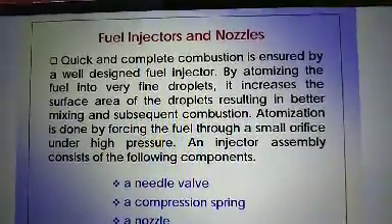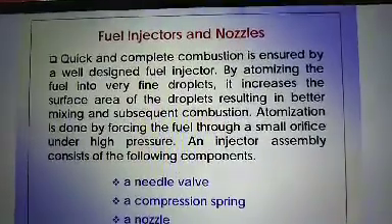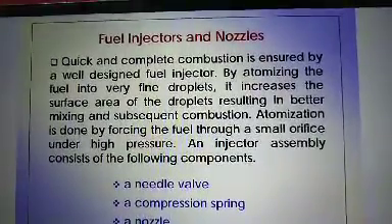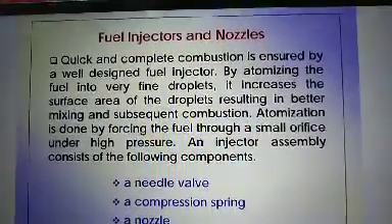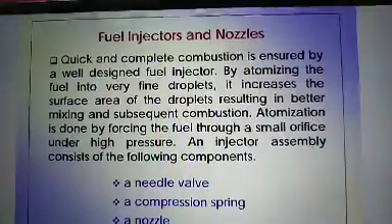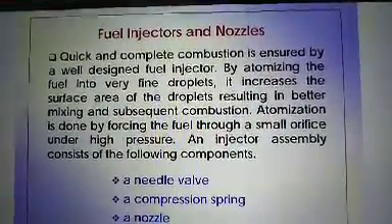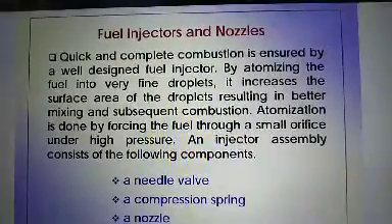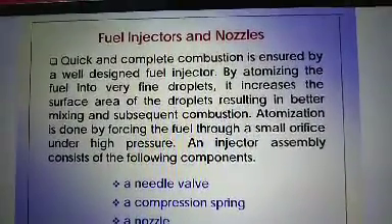So these are the points we discussed in yesterday's lecture about fuel injection and the fuel injection system. Now let us see the different components of the fuel injection system, that is, fuel injectors and nozzles. The quick and complete combustion of the fuel is ensured by a well designed fuel injector.